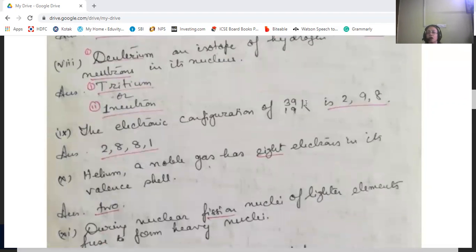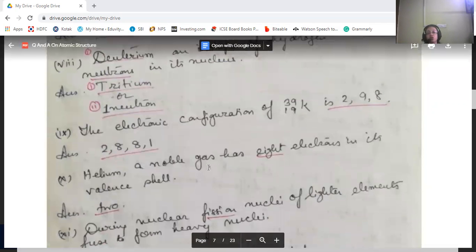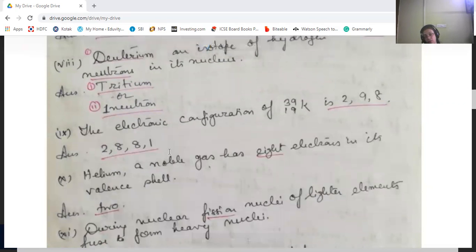The electronic configuration of potassium, which is 39 and 19, is 2, 9, 8. No, it's 2, 8, 8, 1.